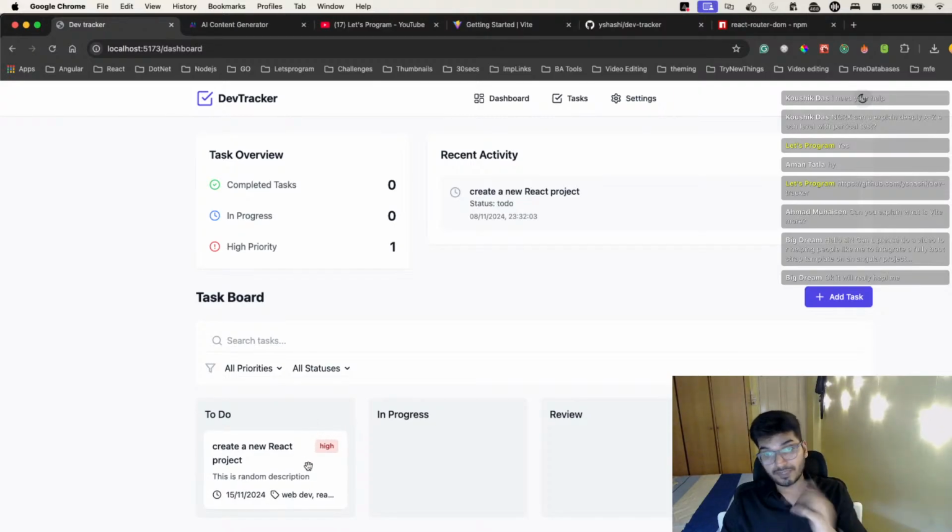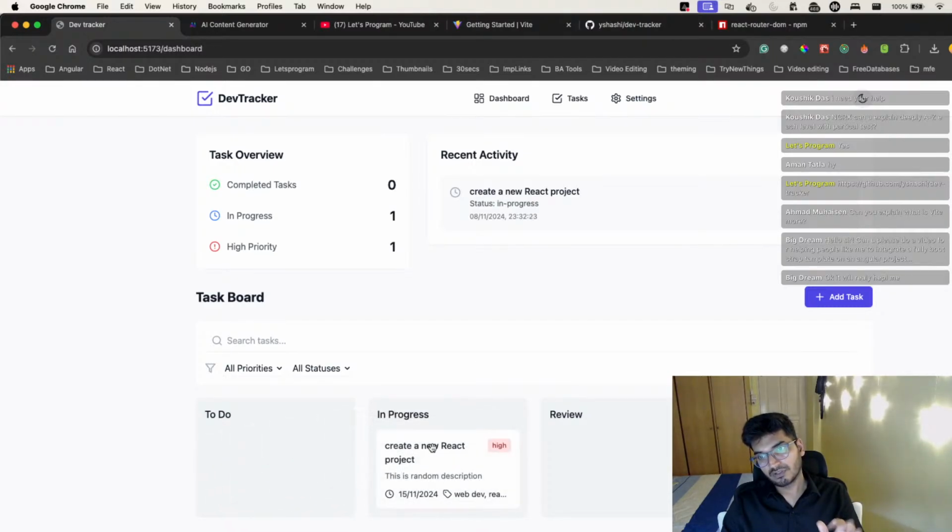Again, sorry, it will not persist, but it will just create in memory. And if I refresh the page, then it will just go off. Can you see this is quite snappy, right? I can make it very much snappy.